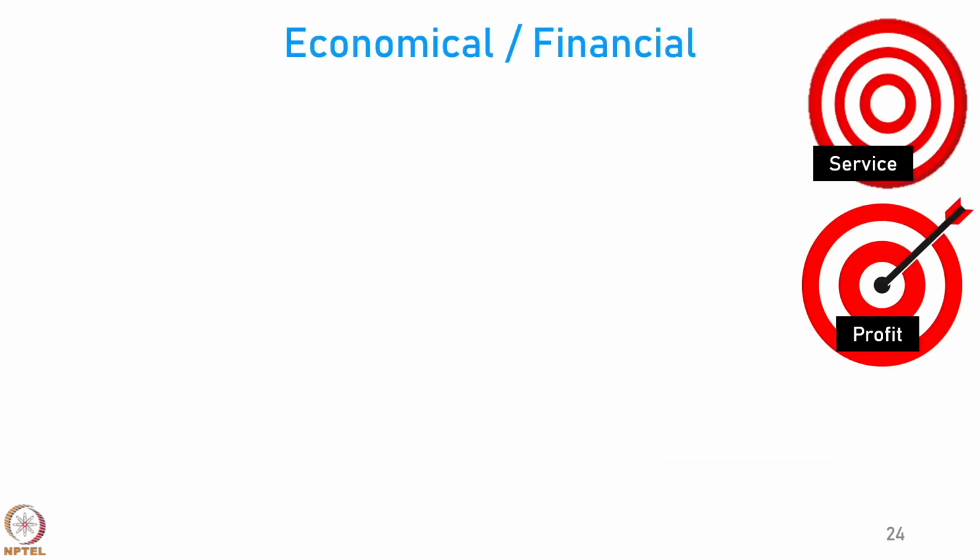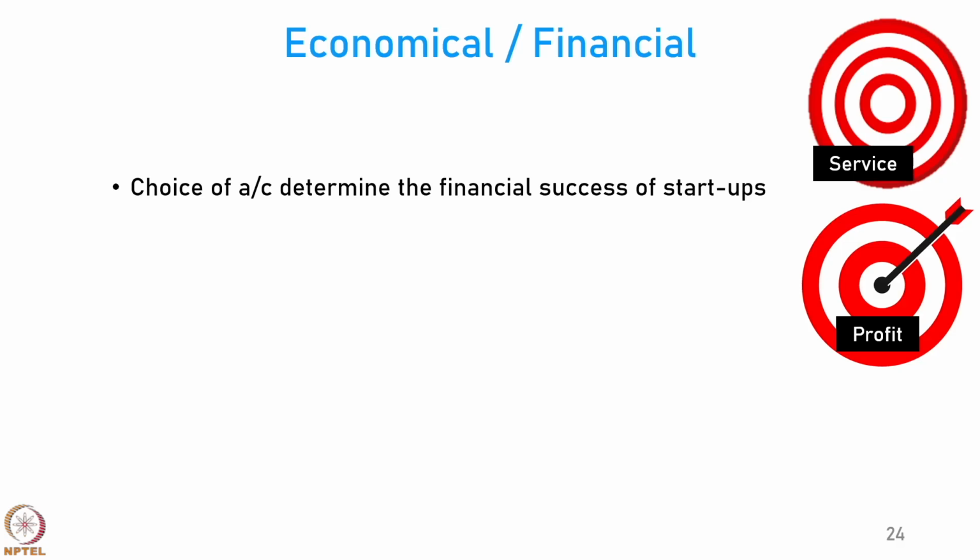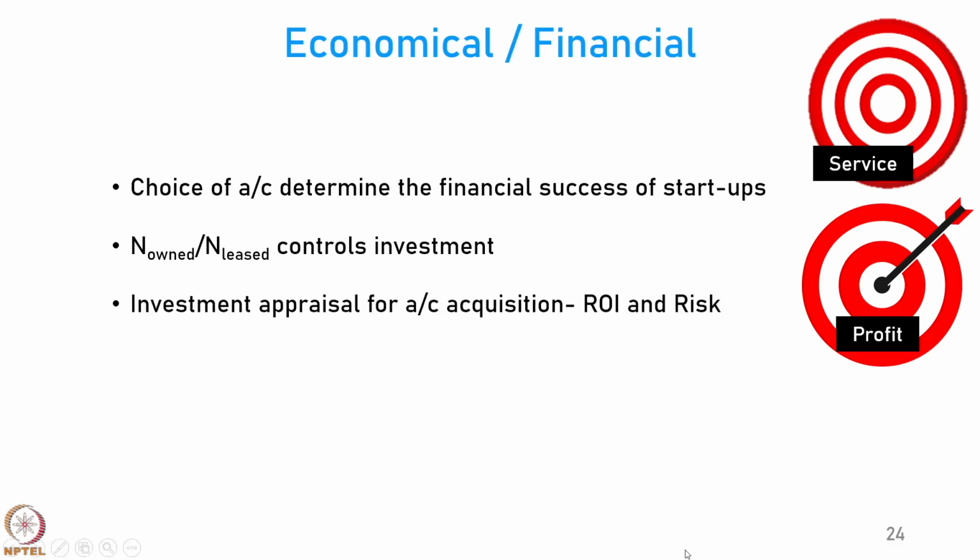Now let us look at some economic and financial aspects of fleet planning. Choice of aircraft determines the financial success of a startup, especially the new airlines. The ratio of the number of aircraft owned and leased controls the investment. Because when you own an aircraft, you have to pay a large amount upfront. When you lease an aircraft, you have to pay a monthly lease. So your cash flow is spread over time and it is not requiring a huge investment upfront.